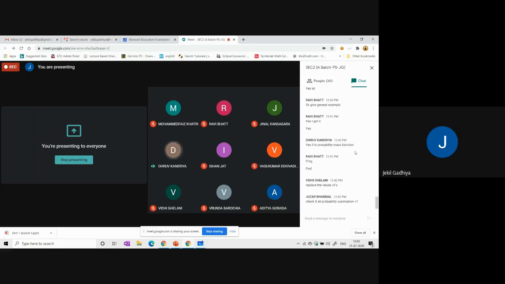Replace the value of x? Yes. Check if for the probability the summation is 1. So it is a probability mass function. Yes, Vidhi, very good.